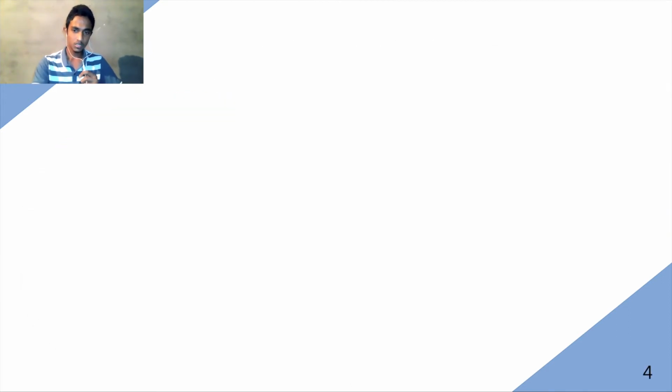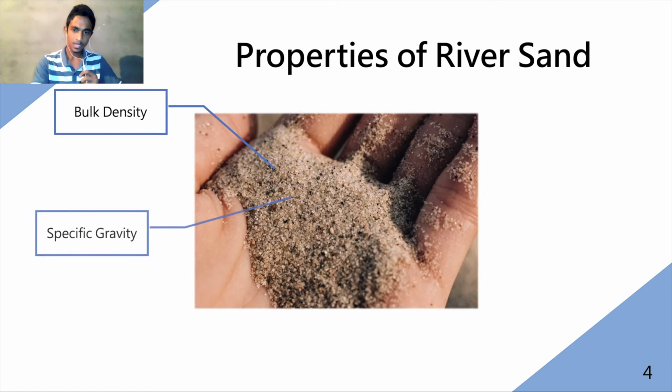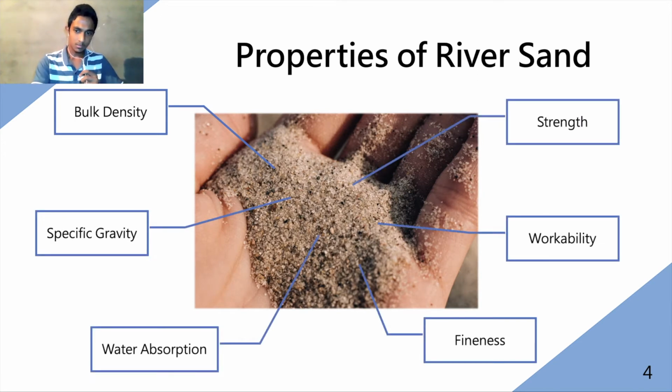So moving on to the properties of the river sand, as you can see we listed some of our properties here. Strength, bulk density, specific gravity, water absorption, like that. Because of these qualities, the sand of the river has become an essential commodity for us.